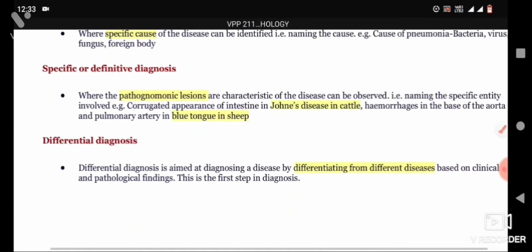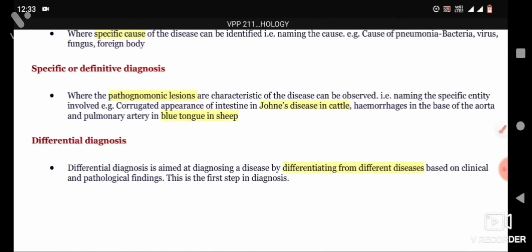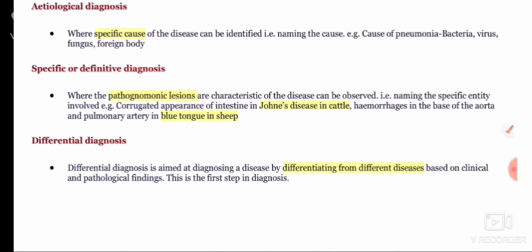Now let us come to the specific or descriptive diagnosis, where pathognomonic lesions, which are characteristic of the disease, can be observed.